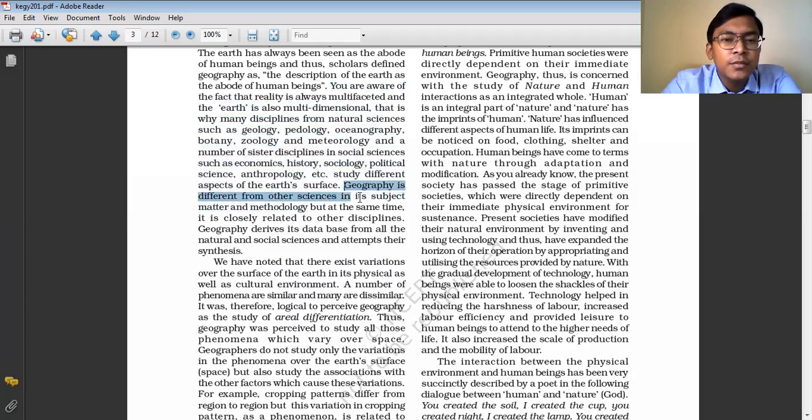Geography is different from the other sciences in its subject matter and methodology, but at the same time, it is closely related with the other disciplines. Geology is a science subject which mainly studies the interior of the earth. We also study the interior of the earth in geography. In geography, there is a branch named geomorphology, which tries to study the earth's interior. So you can see that geography is related with geology.